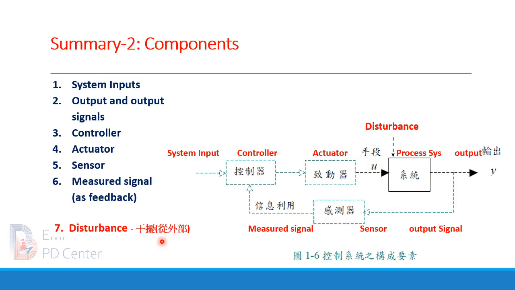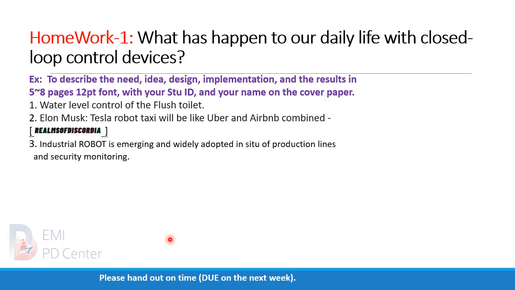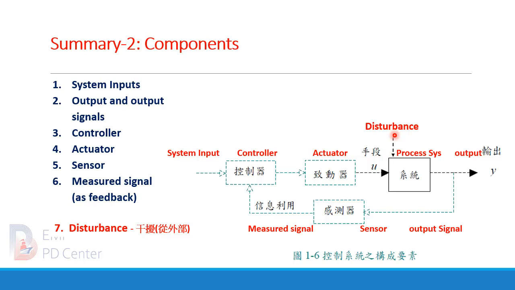This contributes to the need for closed loop control, because only closed loop control can reject the disturbance, but open loop control will be helpless when it faces this disturbance.